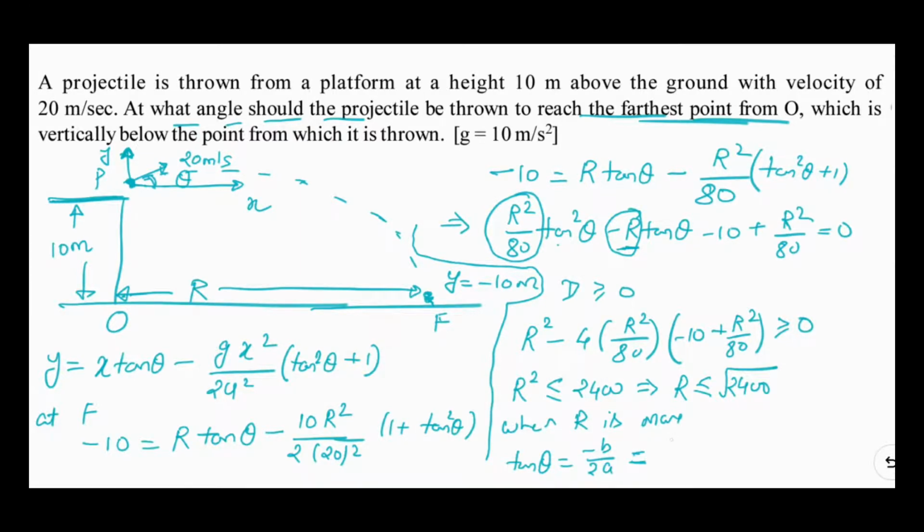So it is minus of minus R, which is R, divided by 2 times R square by 80, so you will get 80 by 2R. You can put the value of maximum R here, so you will get 80 by 2 into root over 2400. That should be the final answer. This is the value of tan theta at which the range is maximum. And the maximum range is determined using the discriminant greater than or equal to 0, which turns out to be root 2400. Thank you.